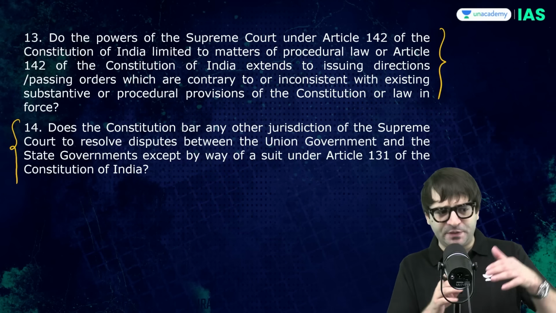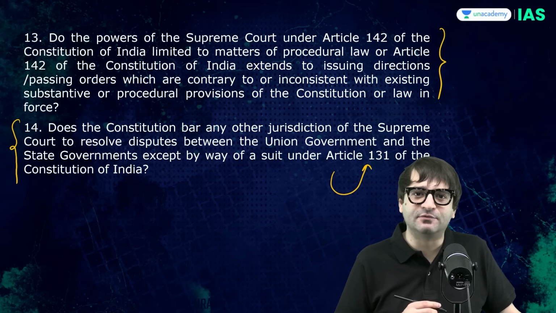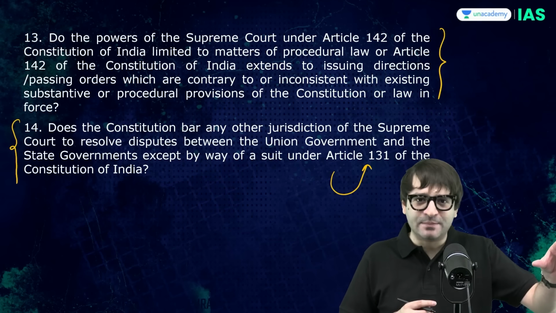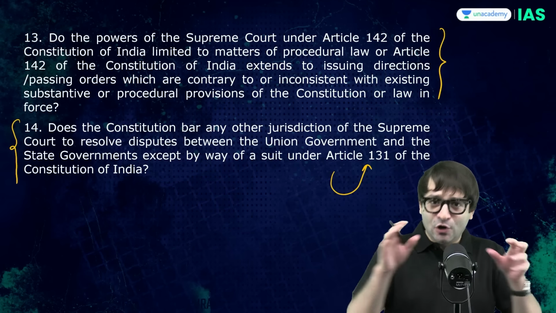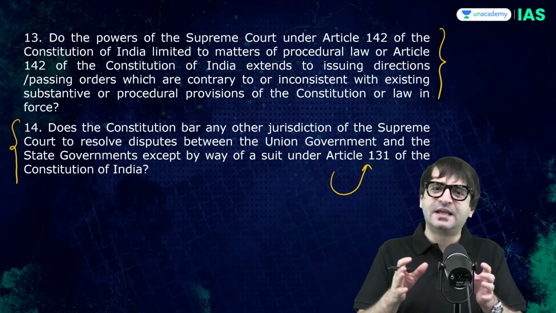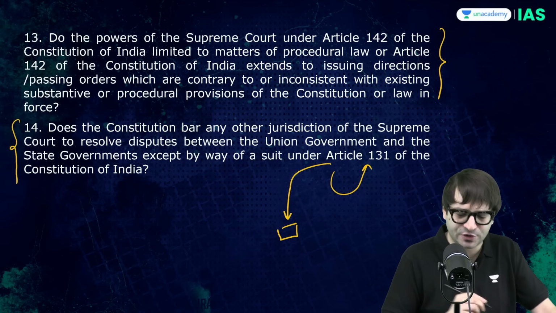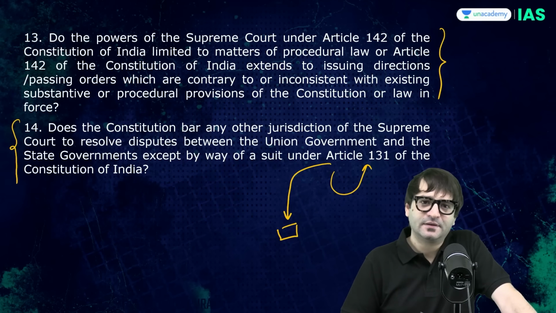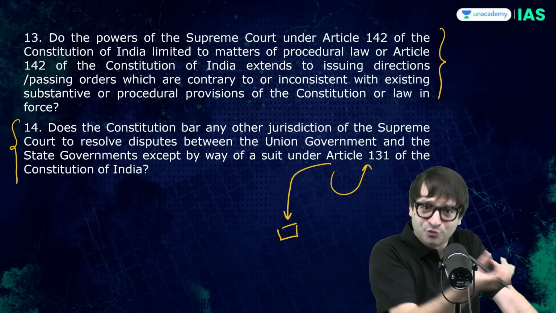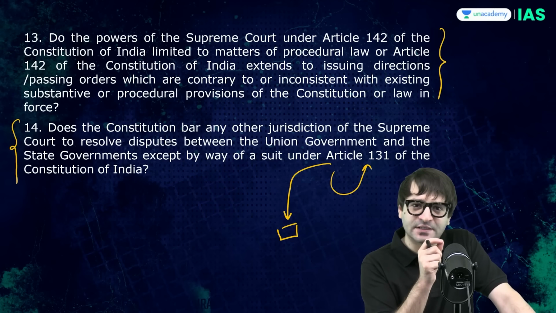Whenever there is a dispute between the center and the state, you have to approach the Supreme Court under Article 131. Since this was a dispute between the Tamil Nadu government and the governor or the president, who is part of the central government, can such a case go to the Supreme Court only under Article 131 of the Constitution? Or is there any other way, for example, Article 32, to approach the Supreme Court? Or can it be only under Article 131?